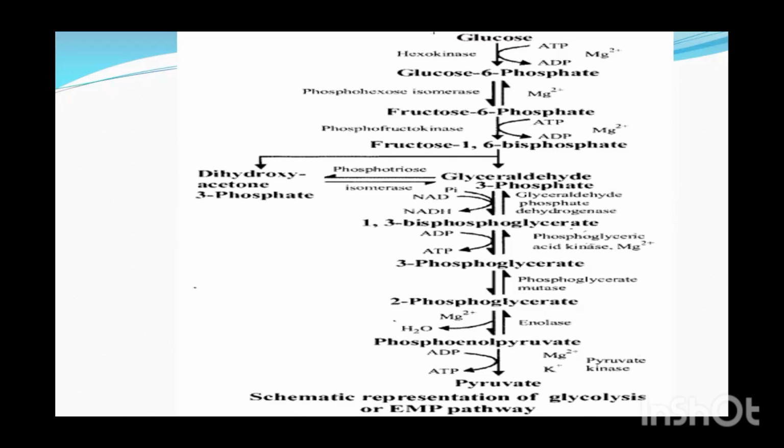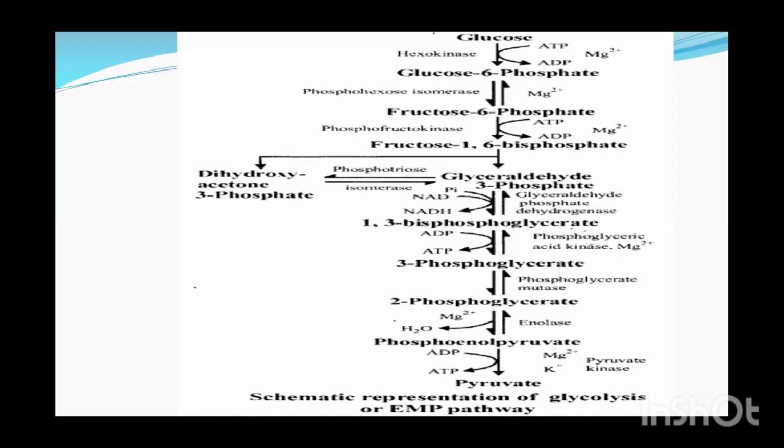ATP will be converted to ADP, and that occurs in presence of magnesium, and the enzyme is hexokinase. So the phosphate from the ATP will be removed and given to glucose. So automatically glucose will become glucose 6-phosphate, containing a phosphate group at carbon number 6.